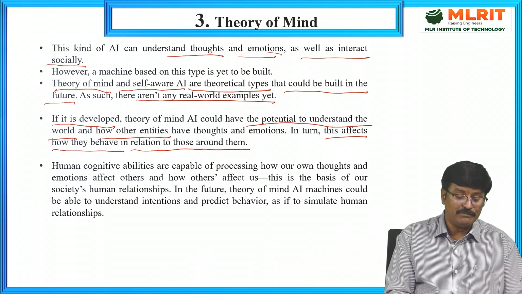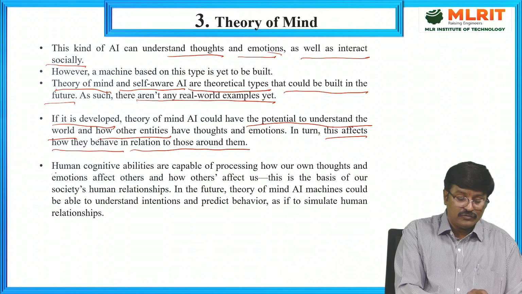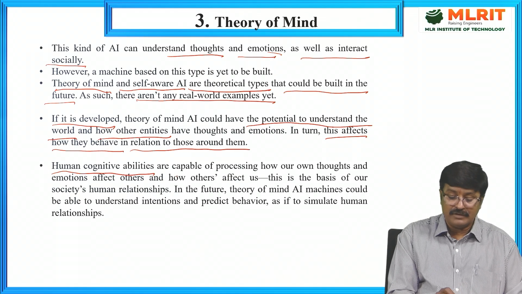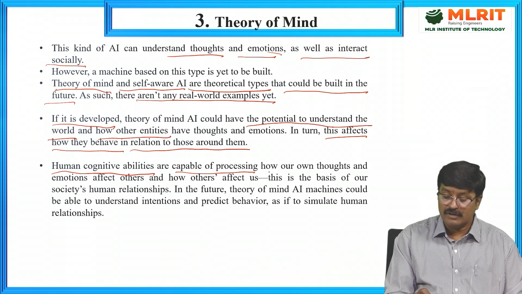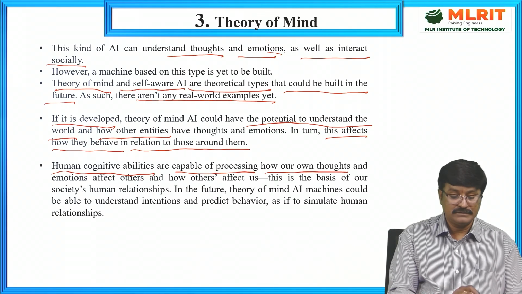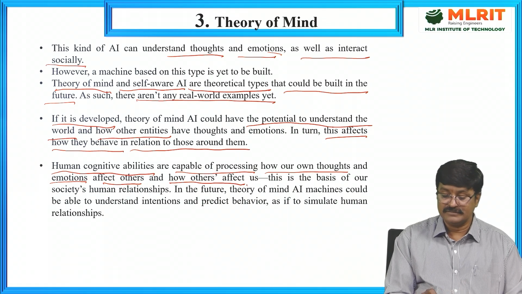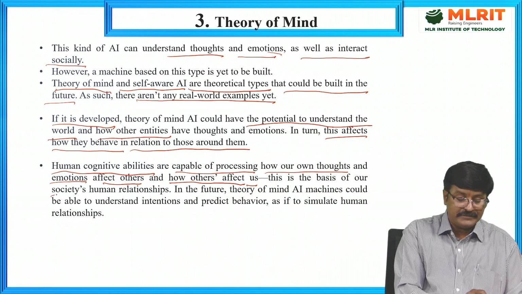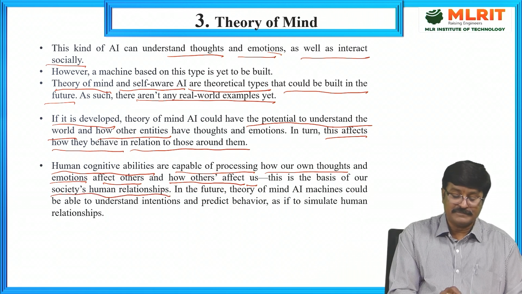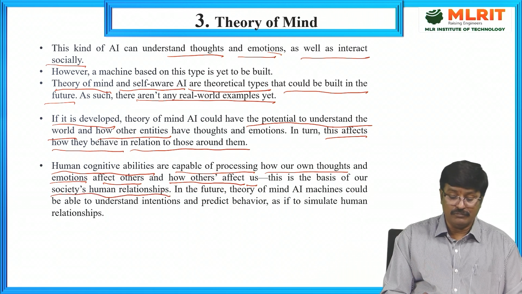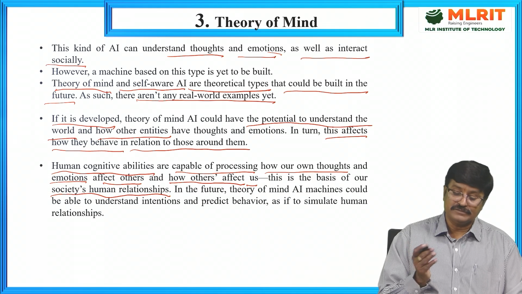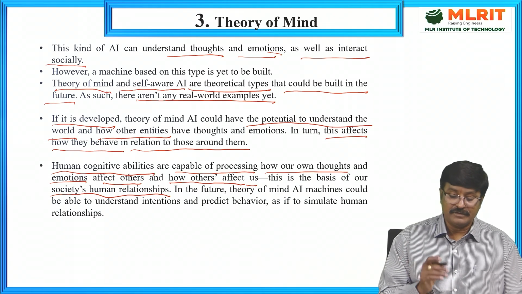It takes human cognitive abilities, capable of processing how our thoughts and emotions affect others and how others affect us. This is the basis of our society and human relations. It would be able to understand and feel emotions, thoughts, and desires, all those things.